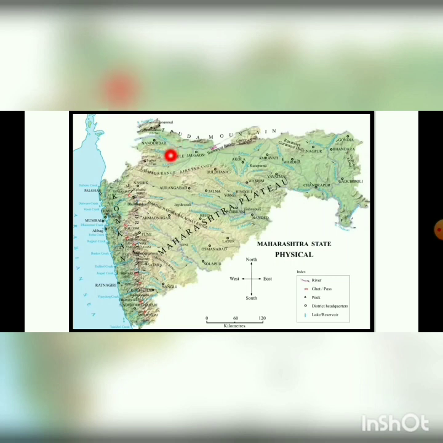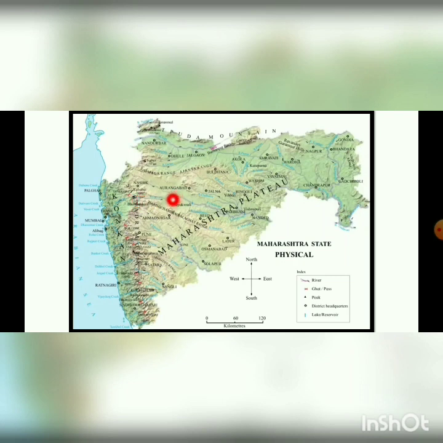When we come towards the west of Maharashtra, here you have the Sahyadri Hills. And in the Sahyadri Hills, here you are having the Kalsubai, which is the highest peak in Maharashtra. Kalsubai peak is the highest peak in Maharashtra.